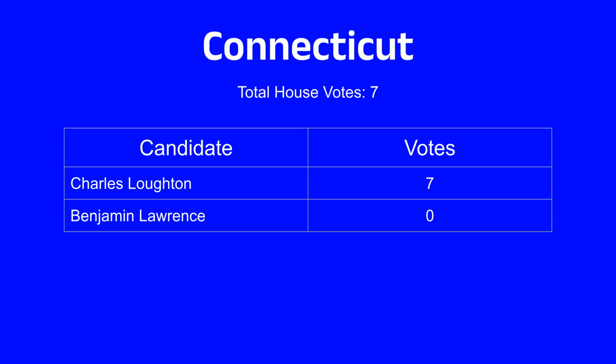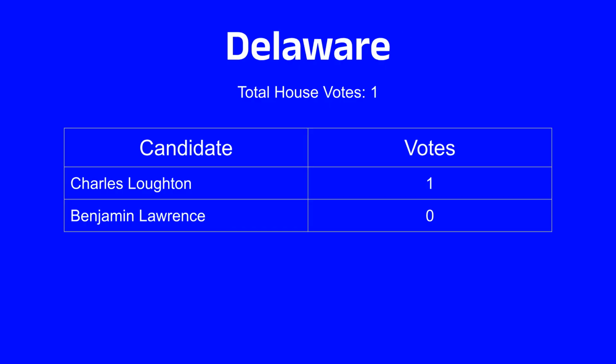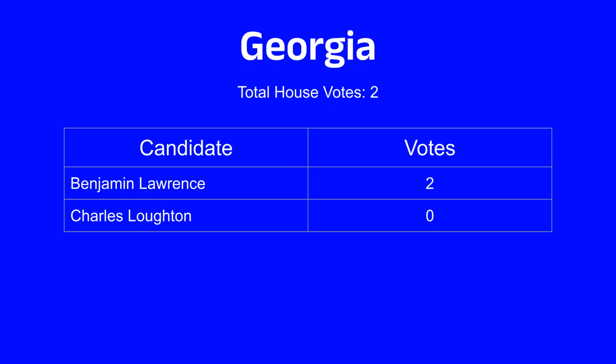The election is now underway, and the House is in session to vote for the president. Here are the results of the first ballot by state. In Connecticut, with 7 total House votes, Charles Lofton receives all 7 votes. In Delaware, with 1 total House vote, Charles Lofton receives that single vote. In Georgia, with 2 total House votes, Benjamin Lawrence receives both votes. In Kentucky, with 2 total House votes, Benjamin Lawrence receives both votes.